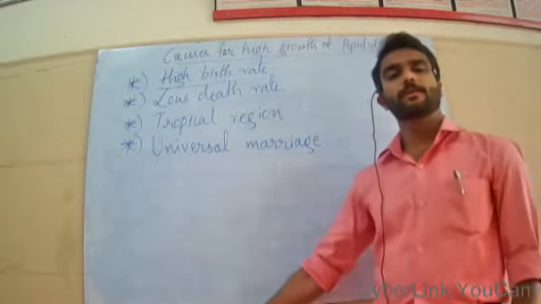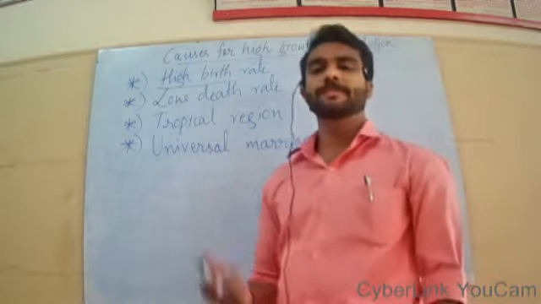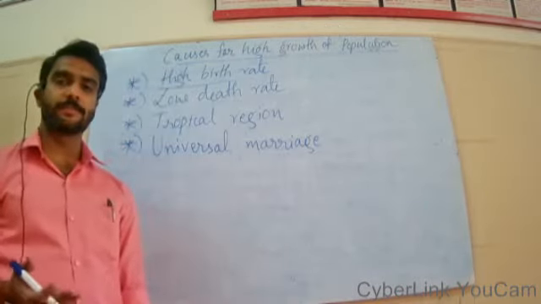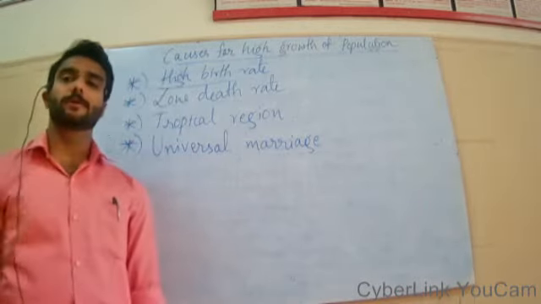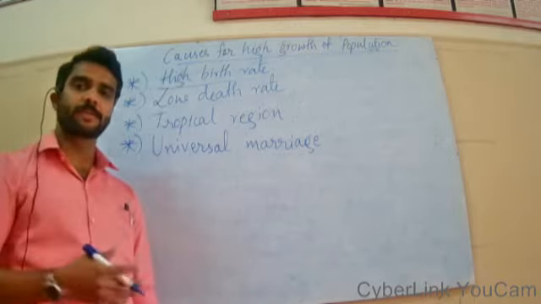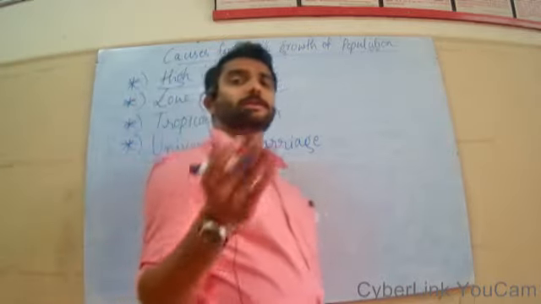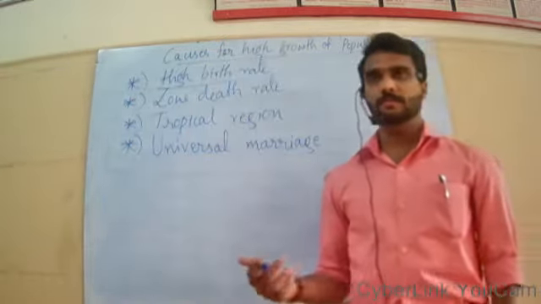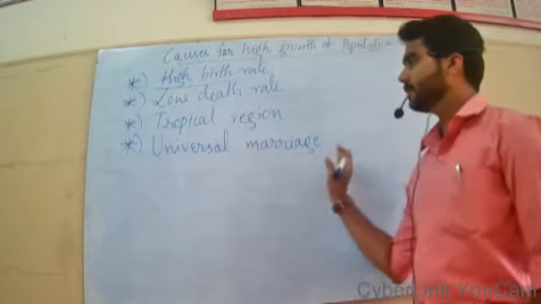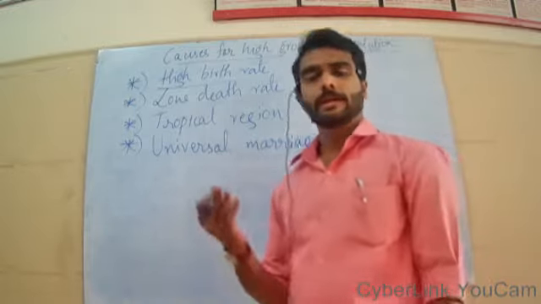So unlike western countries, here marriage is believed to be a holy communion. It is believed to be a sacred thing. So people of all societies or all castes believe in marriage. So they force their children to get married, and also at a very early age. So when each and every person gets married, or when the majority of that society gets married, they are bound to reproduce.